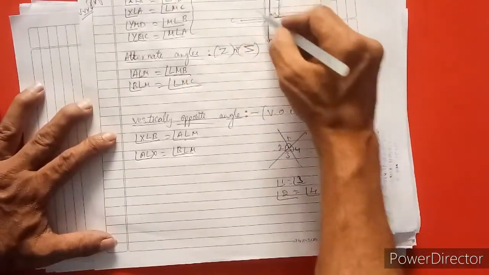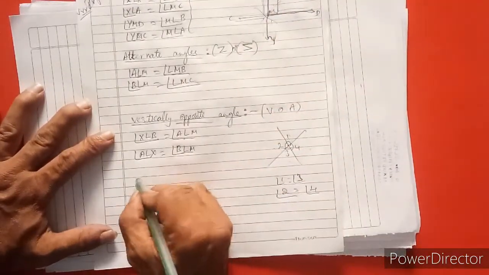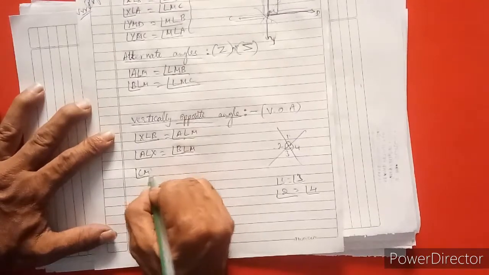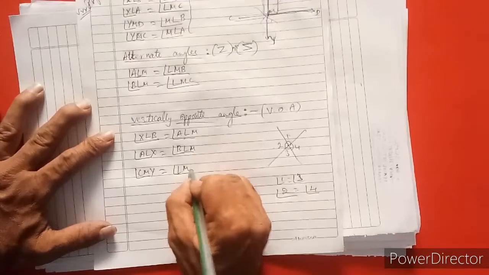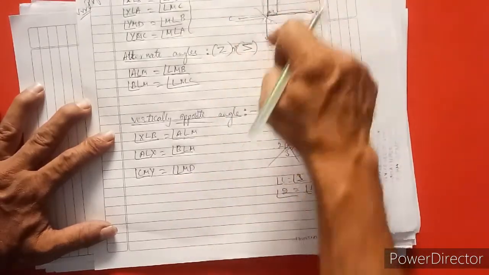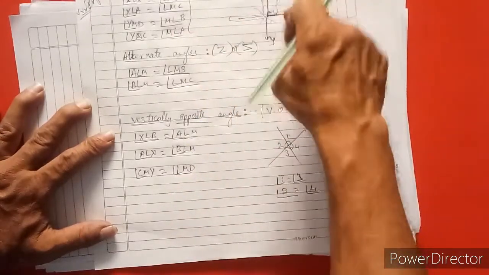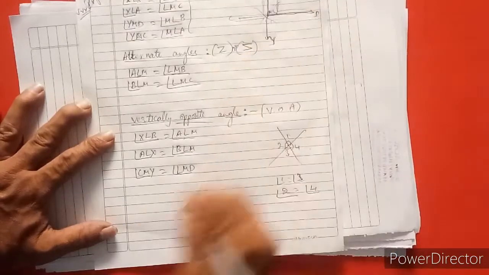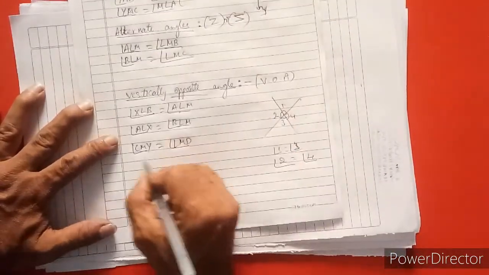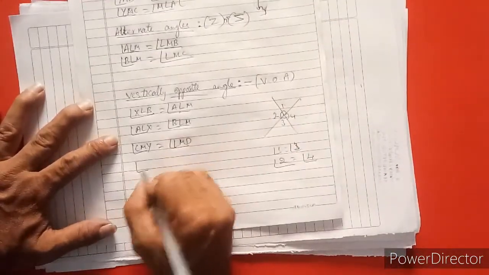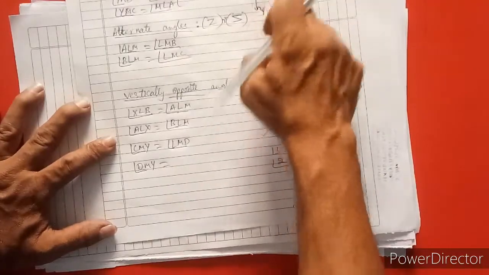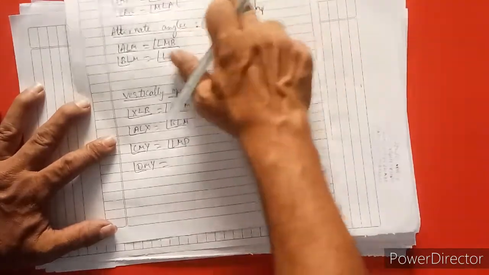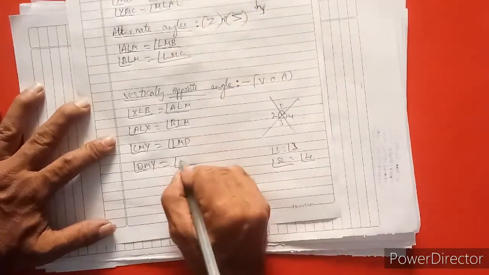So here angle CMY is equal to LMD. This is opposite. CMY, the opposite is this angle, and according to this we can also take angle DMY. DMY is one angle and the opposite is this angle. Angle LMC is also an opposite angle.